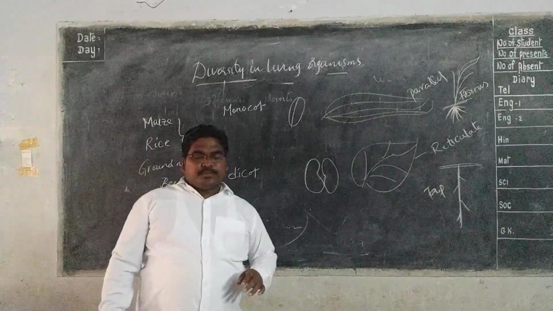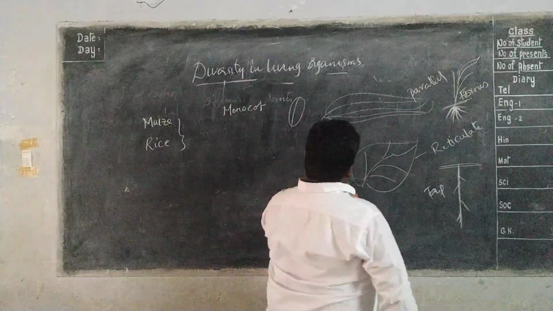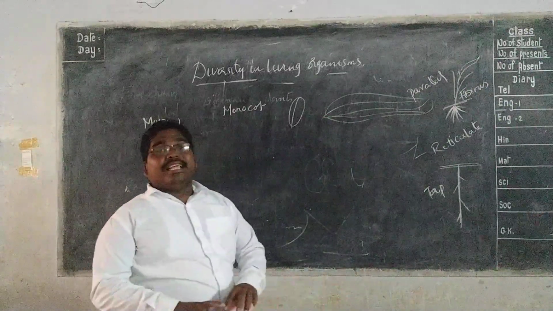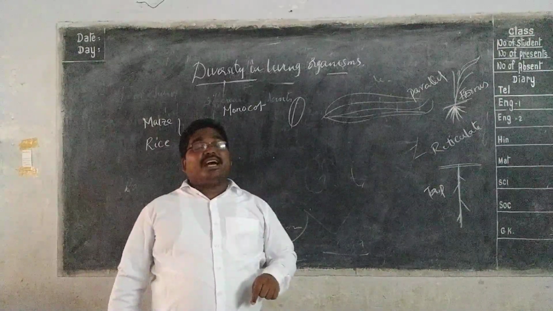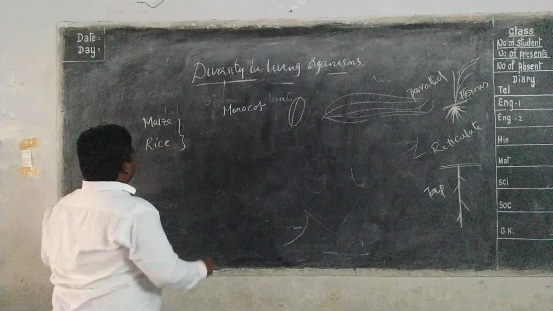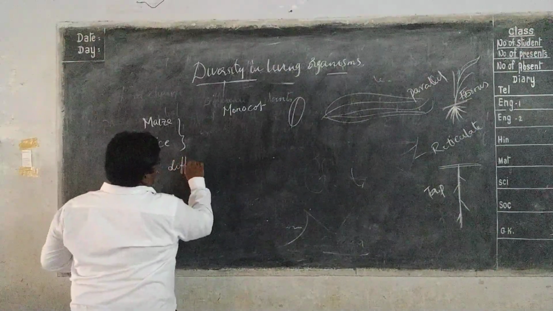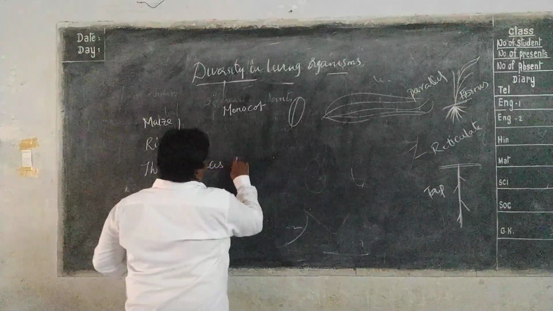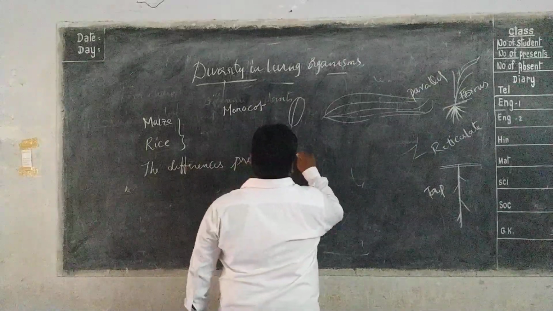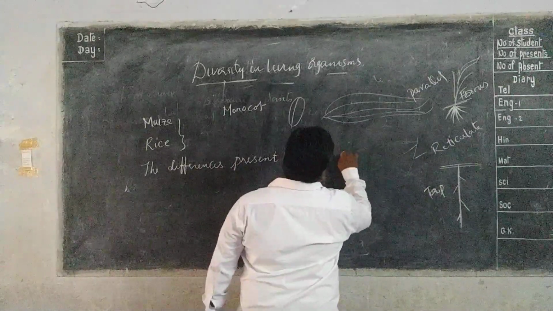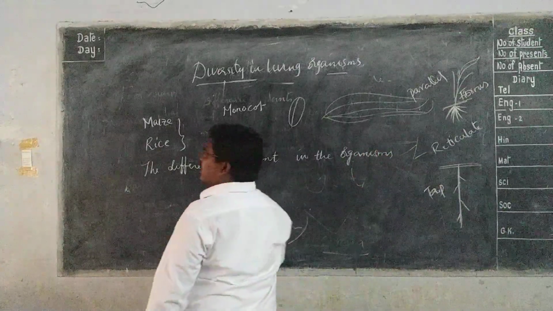Let me write on the board. The differences present in the organisms belonging to the same species are called variations.